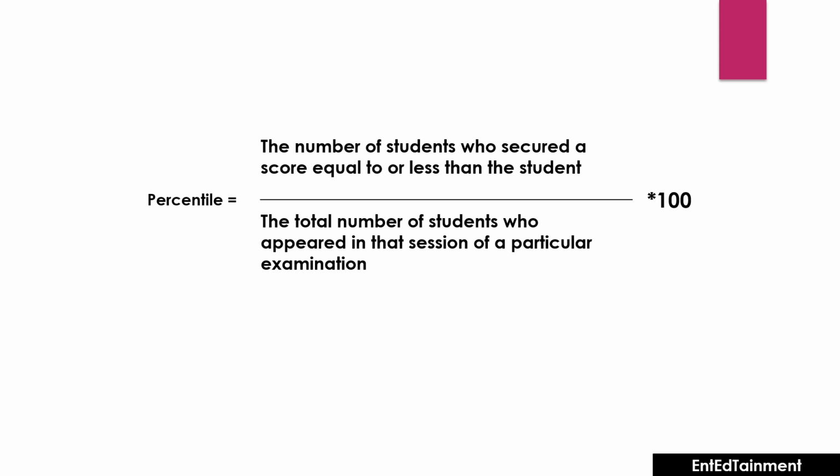You can see 'in that session' here, because all entrance examinations are conducted in different sessions, like session 1, session 2. So they will focus on a particular session and the scores of the students who appeared for that session.